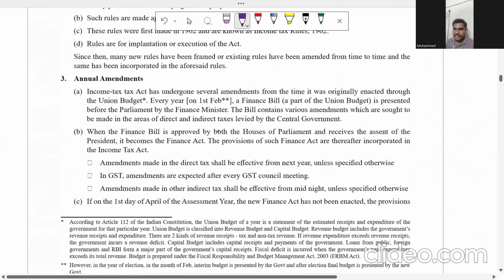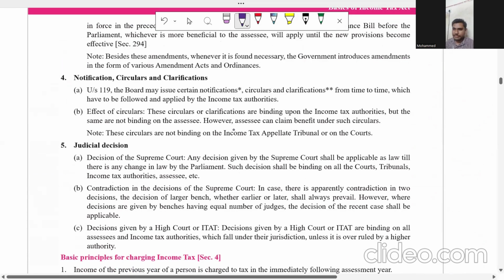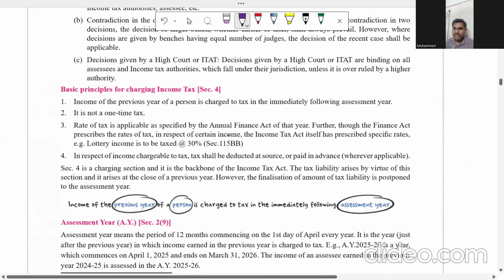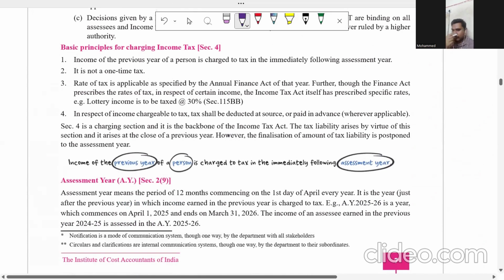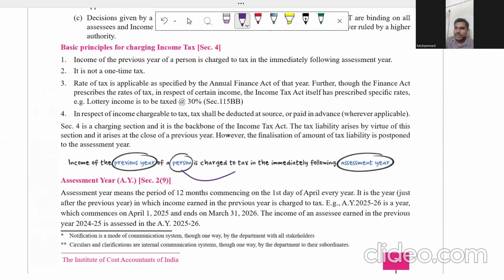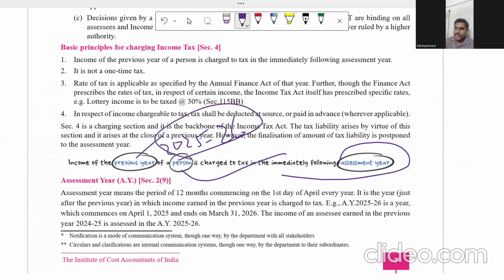Next, in chapter 1, annual amendments and everything, I'm going to discuss tomorrow. The section I mentioned, which I displayed before also: income of the previous year of a person is charged to tax in the immediately following assessment year. Previous year for us is 25, 26. What is the assessment year for us? 26, 27.